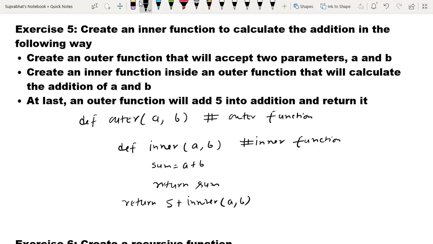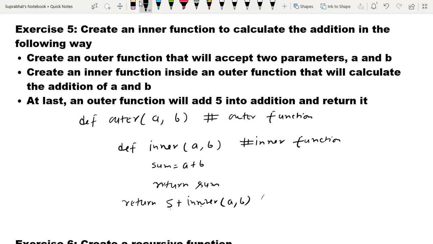It will add 5 in the addition, because when we call the inner function, it will add a plus b, and this sum comes here and we will add 5 in this.